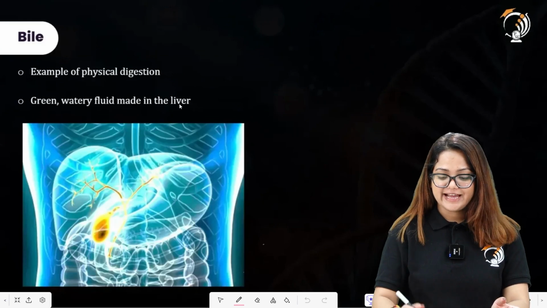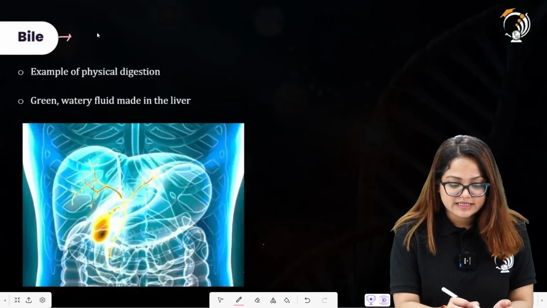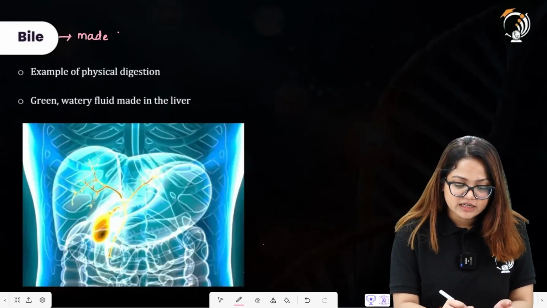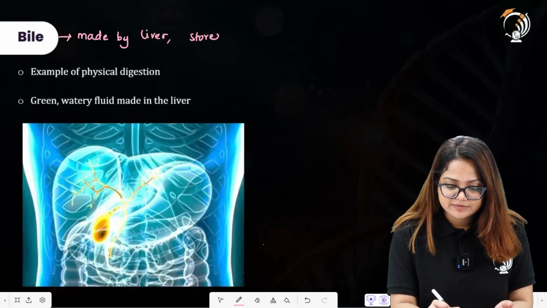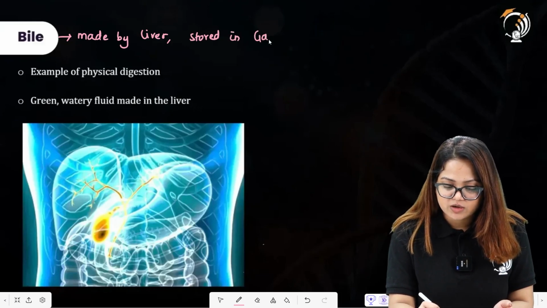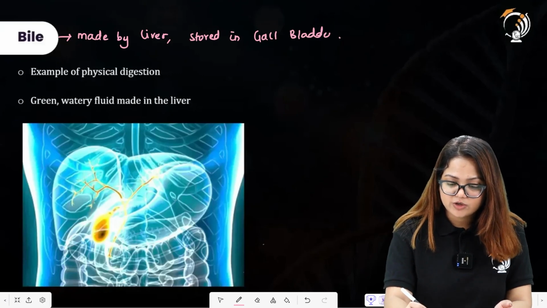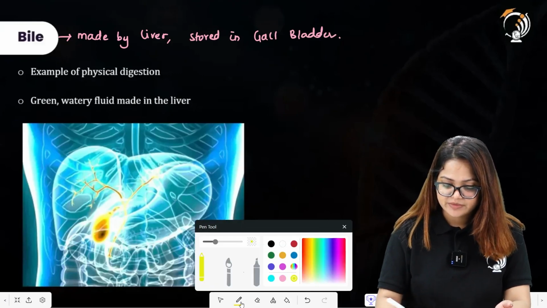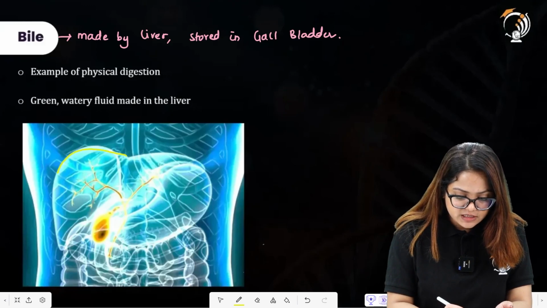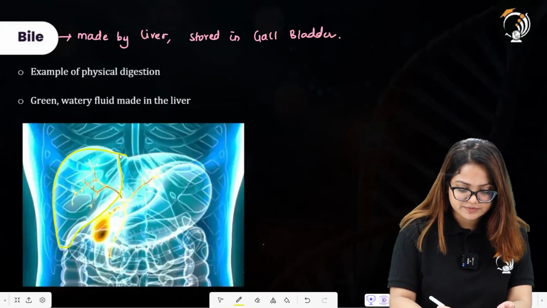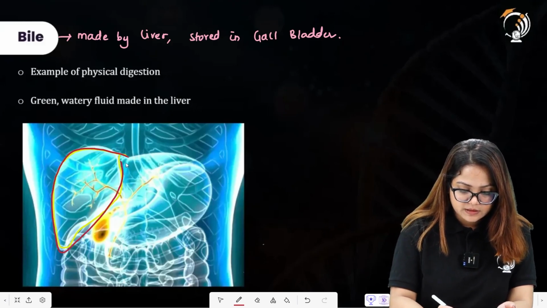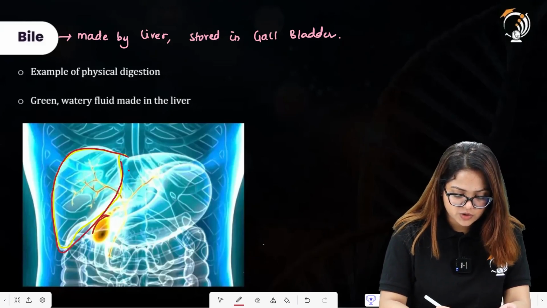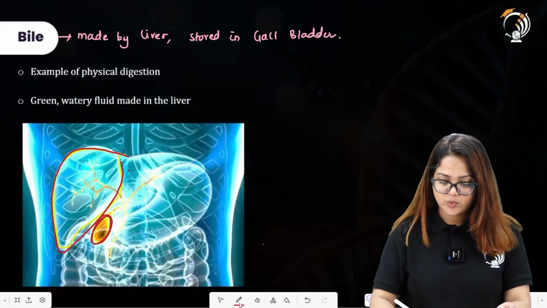Talking about the bile, as we already discussed that it is made by the organ liver and stored in the gallbladder. Where can you identify the liver or the gallbladder in the given diagram here? So this is the liver over here. This is the liver. And here you will see this is the gallbladder. It is storing the bile for quite some time.